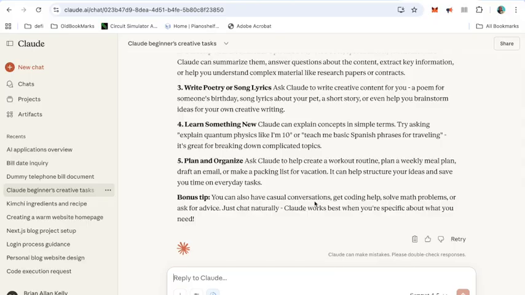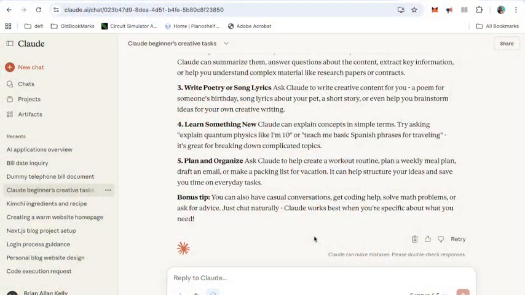And what's this down the bottom? You get a bonus tip. You can also have casual conversations. So if you just feel bored or lonely sitting on a train journey, you can have a wee conversation with it about anything. You know what I mean? About the weather, songs, like anything. You can have a wee chat. It's like phoning a friend when nobody's there, so you use Claude. So that looks really interesting.